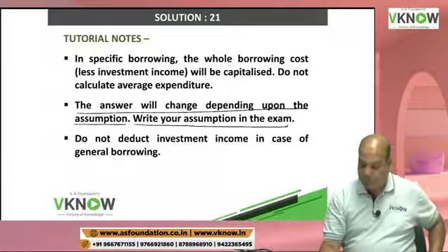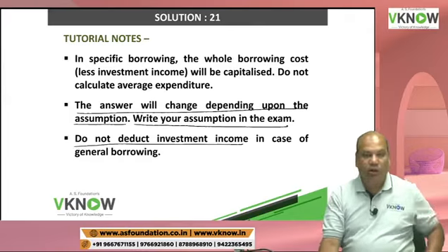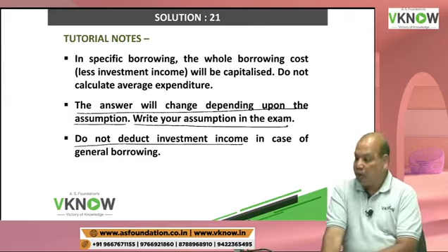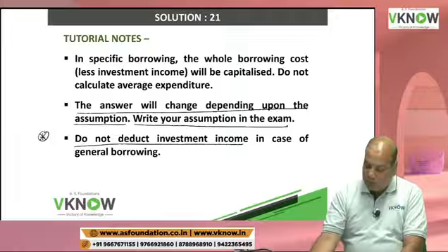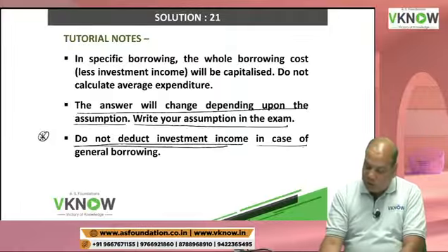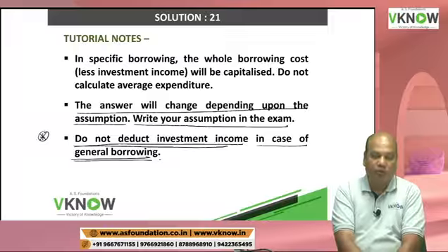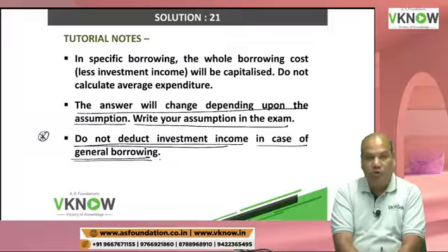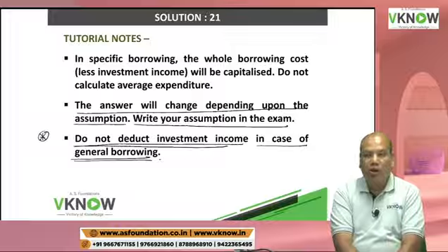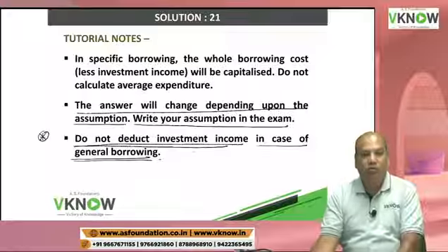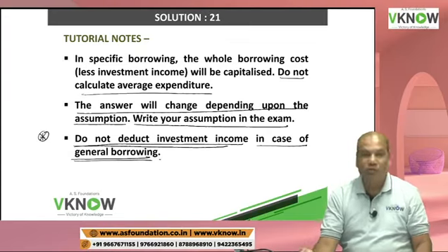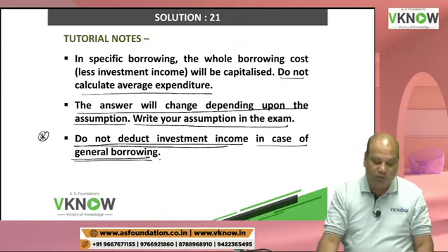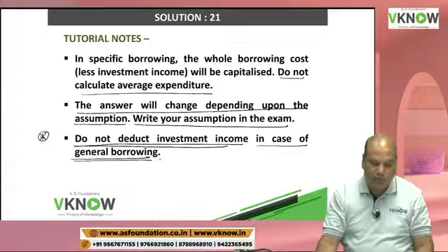Third point, write, do not deduct investment income. This is a mistake you can make. Do not deduct investment income in case of general borrowing, because in general borrowing, we are allowed to use average expenditure. So when you are using average expenditure, don't consider investment income. And when you are not using average expenditure, you will consider the investment income. That is the logic.